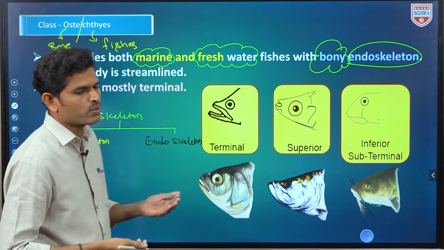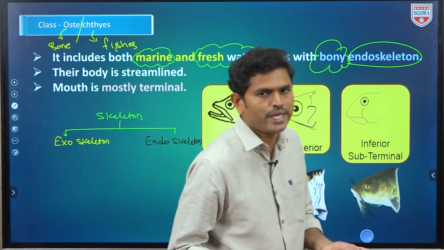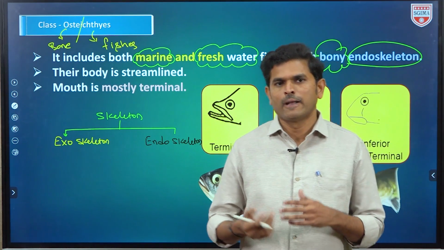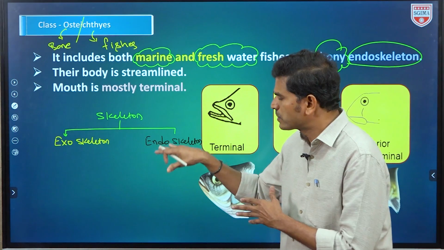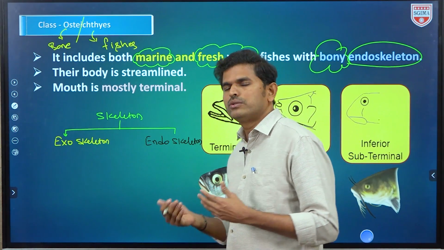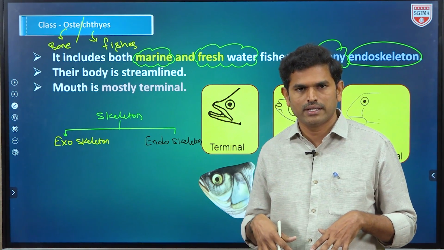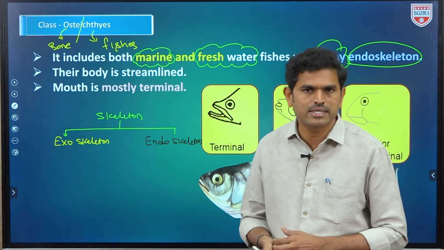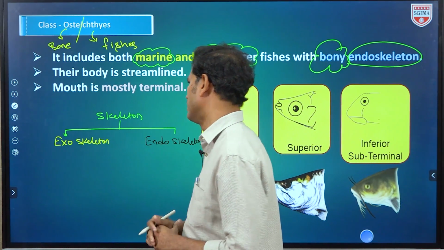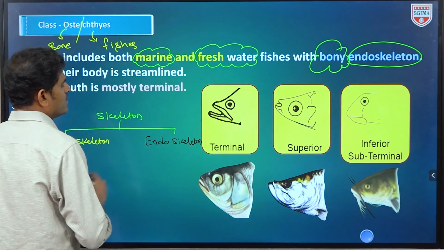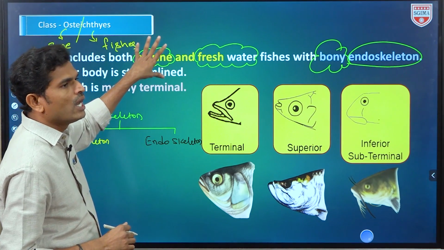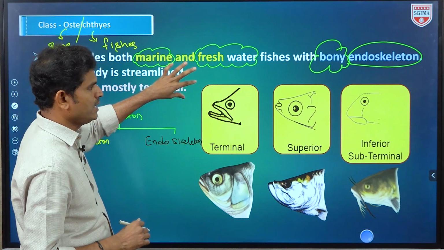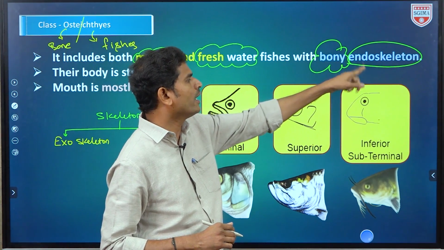Exoskeleton, exo means outside. It surrounds and covers the body. Endoskeleton is present at the center and provides rigidity and protection to the internal organs or systems. So these organisms, Osteichthyes fishes, bony fishes, contain the bony endoskeleton.